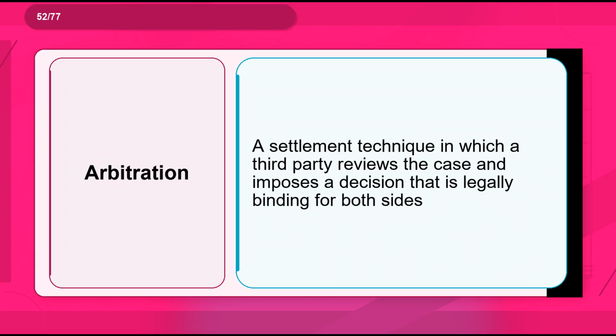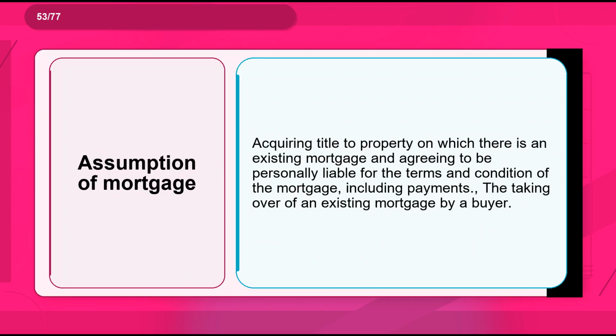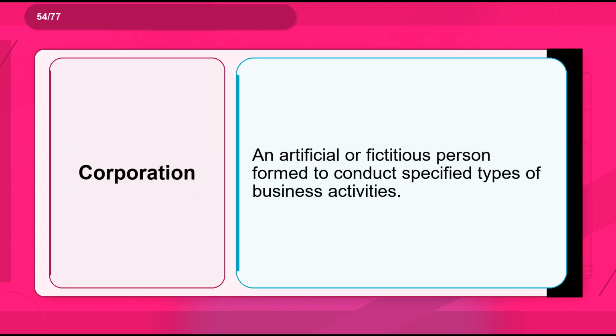Flashcard 52. Term: arbitration. Definition: a settlement technique in which a third party reviews the case and imposes a decision that is legally binding for both sides. Flashcard 53. Term: assumption of mortgage. Definition: acquiring title to property on which there is an existing mortgage and agreeing to be personally liable for the terms and conditions of the mortgage, including payments, the taking over of an existing mortgage by a buyer.